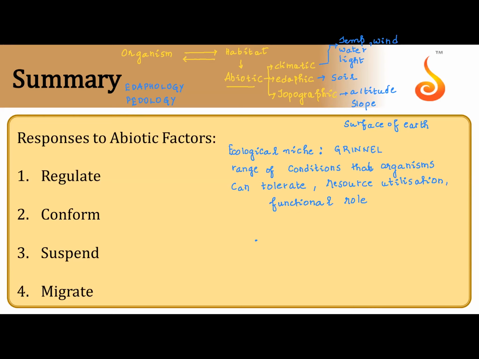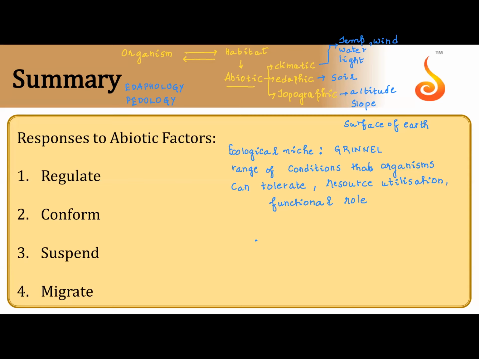Somebody who is very rich may have a meal every day in a restaurant like 13th Floor, or I may be happy with Brahmins or Vidyarthi Bhavan. So that is my tolerance. I am okay with getting fed in Vidyarthi Bhavan and still surviving. I can tolerate, but somebody may not. Correct? Tolerance, resource utilization, and functional role.